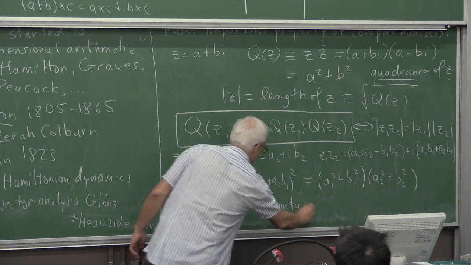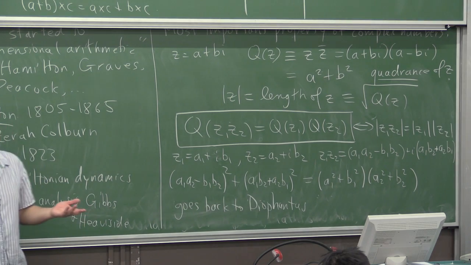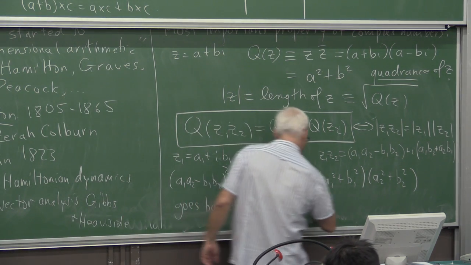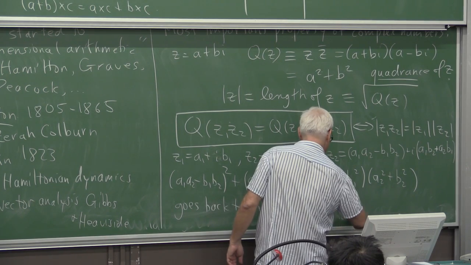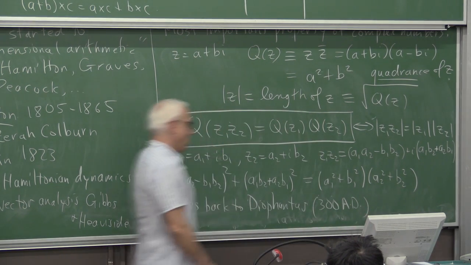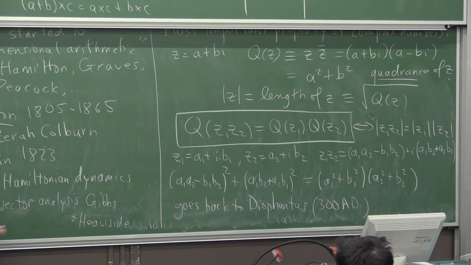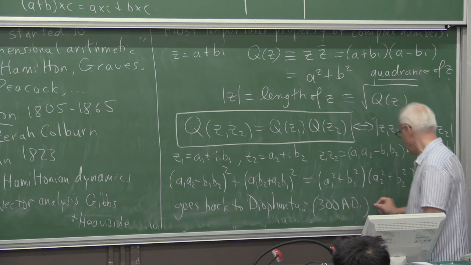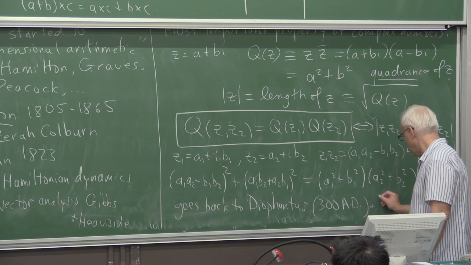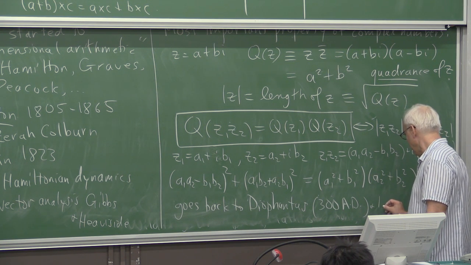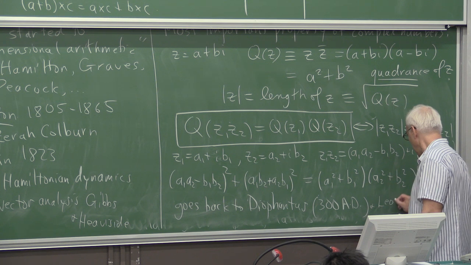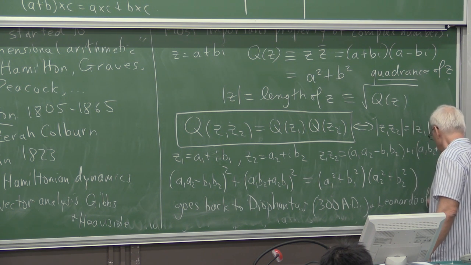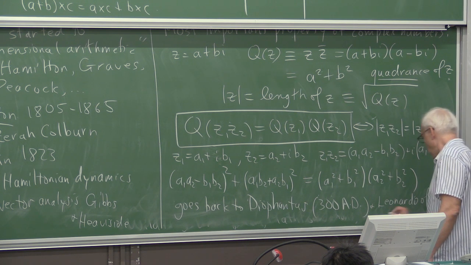Who was an ancient Greek mathematician in the later part of the Greek period, around 300 AD. Although he sort of used it indirectly, it was perhaps explicitly written down first by a fellow called Leonardo of Pisa, also known as Fibonacci.